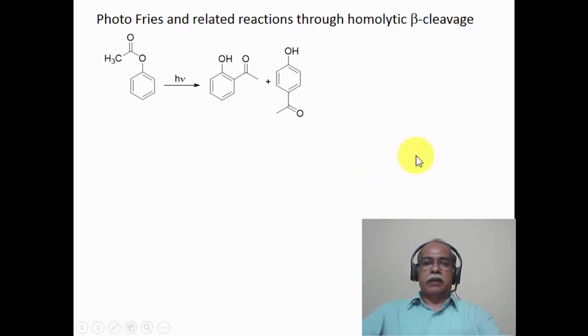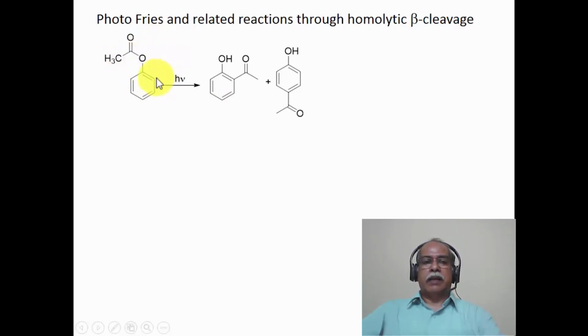Let us look at some beta cleavage processes, which are homolytic cleavages. If you take, for example, phenyl acetate, which is a starting material, when you photolyze, the pi star excited state of the phenyl acetate essentially weakens the beta bond, which is this particular bond. This is alpha bond and this is beta bond, producing acetyl radical and phenoxy radical.